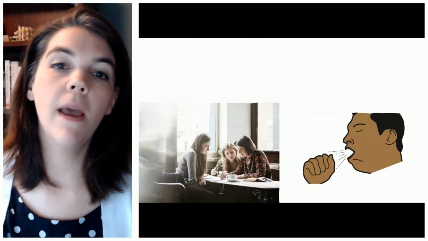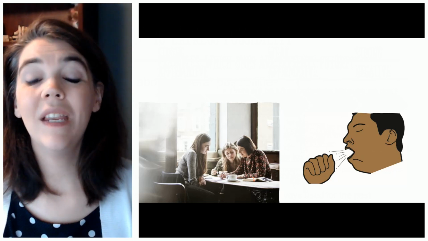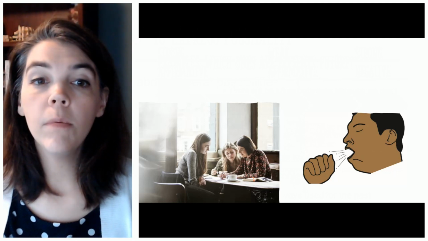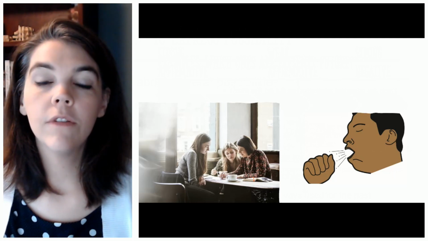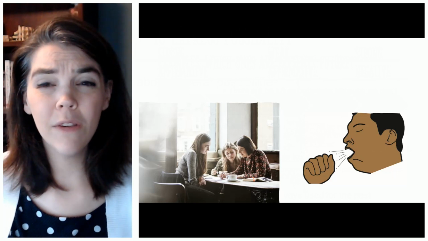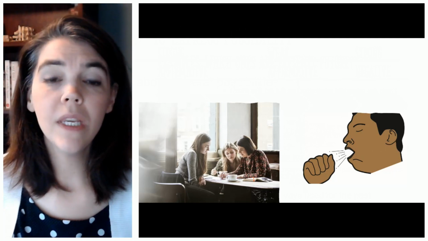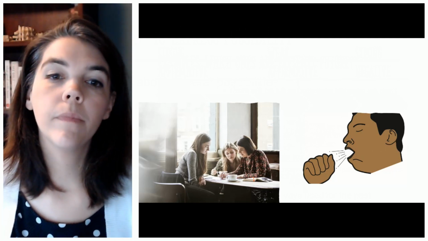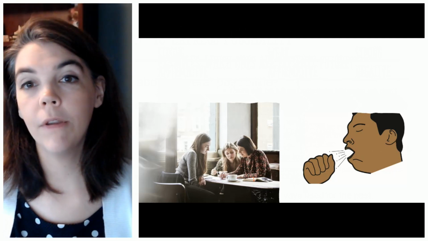All right, so let's imagine that this guy is sitting in a cafe indoors. Let's also assume that he has COVID, but he doesn't know it yet. Now, there are other people in the cafe, but they are not sharing his table. They are sitting at the next table. So this guy is kind of covering his mouth a little bit, but also kind of not. He's not wearing a mask. So, what might happen here? Choose a modal that expresses the certainty that you have about what will happen.